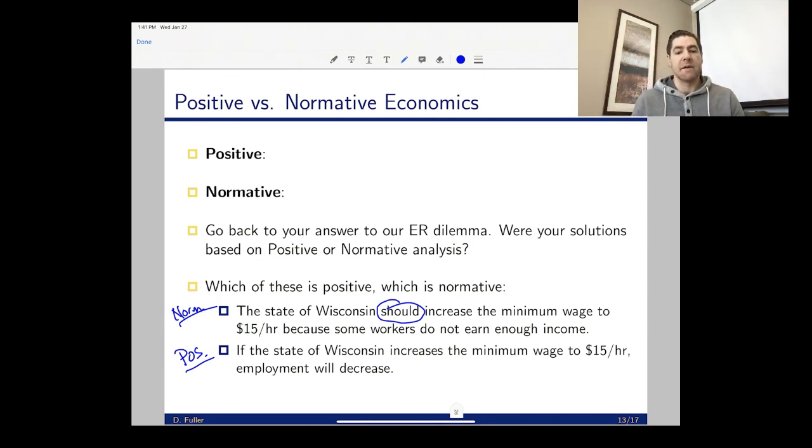So that gives you a little idea of what is positive and what is normative. And that is the end of learning objective 3.